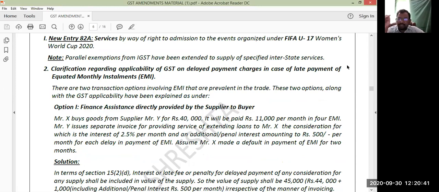Option 1, financial assistance directly provided by the supplier to the buyer. Option 2, financial assistance is provided to the buyer from a third party. So for the two options, they have given two examples. Let me explain the same example with the help of the notes for easy understanding.